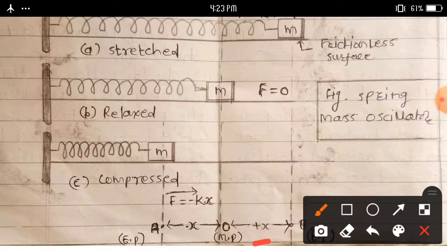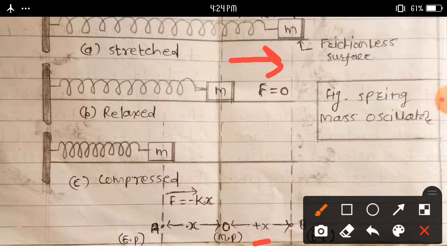position B from the mean position. This mean position we consider O, as shown in this figure. Then due to the elastic property, an internal restoring force F acts on the body. The direction of this restoring force is toward the mean position. So when the body is released from the displaced position, it goes to the mean position.